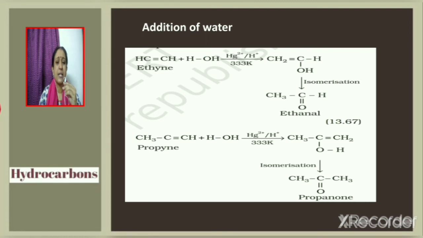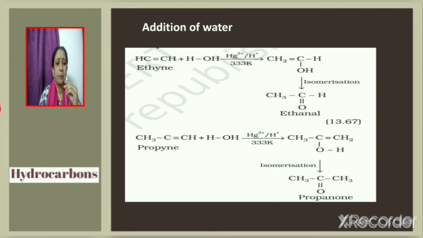So first consider symmetrical alkyne ethyne. When treated with mercuric sulfate and sulfuric acid, addition of water will take place across the carbon-carbon triple bond, and thus we get CH2=CHOH. Enol is thus formed, which then undergoes isomerization to give the final product ethanal, CH3CHO.